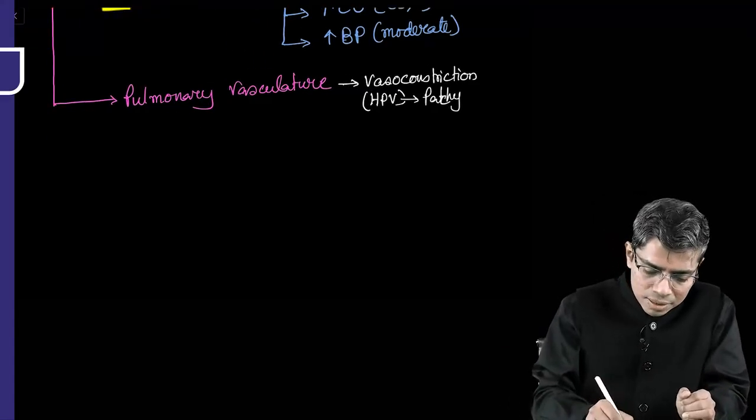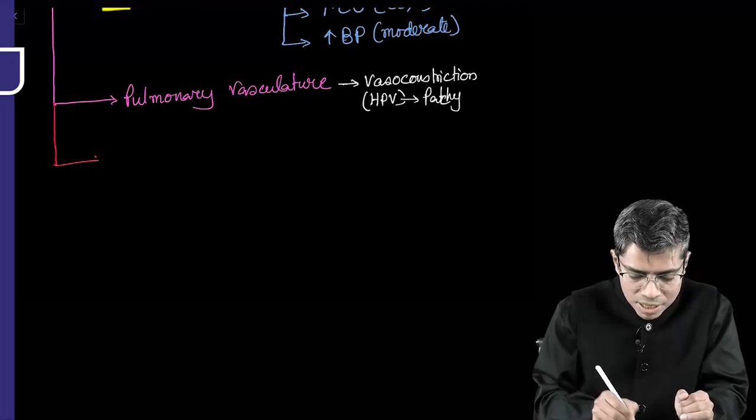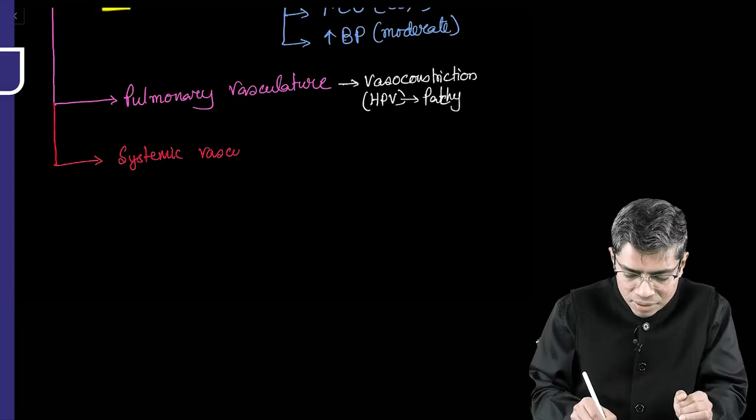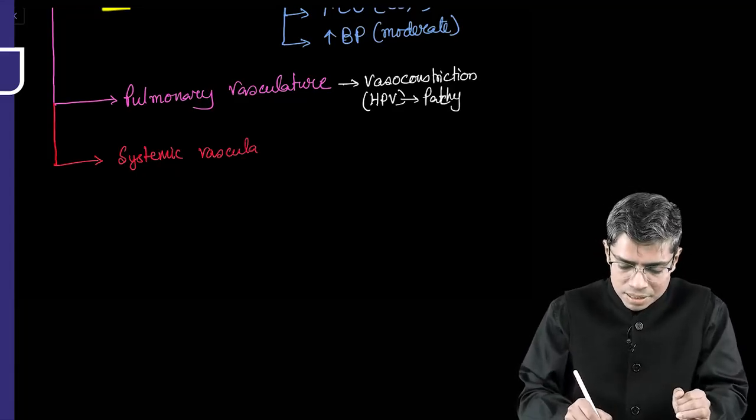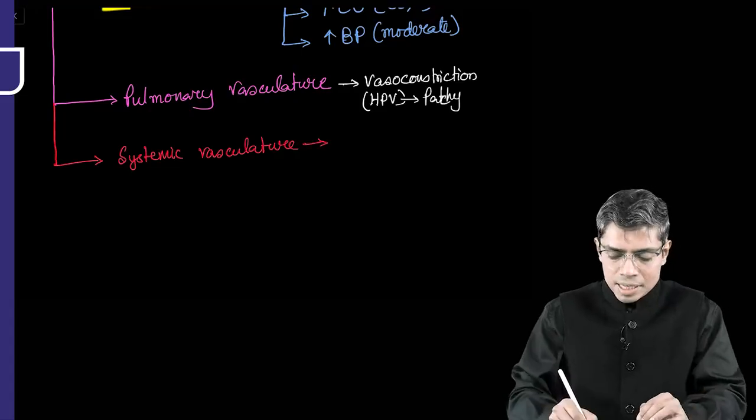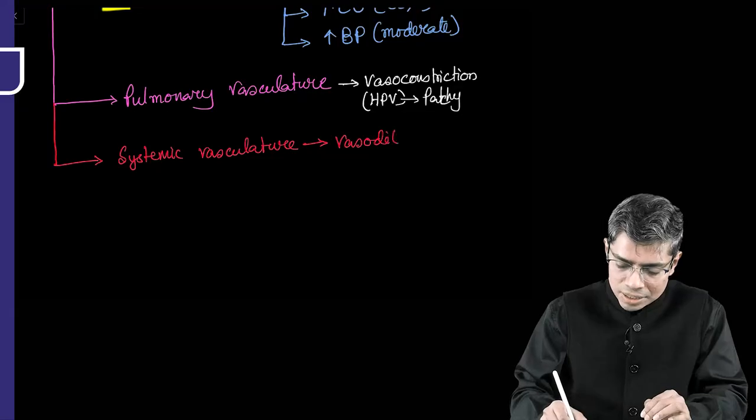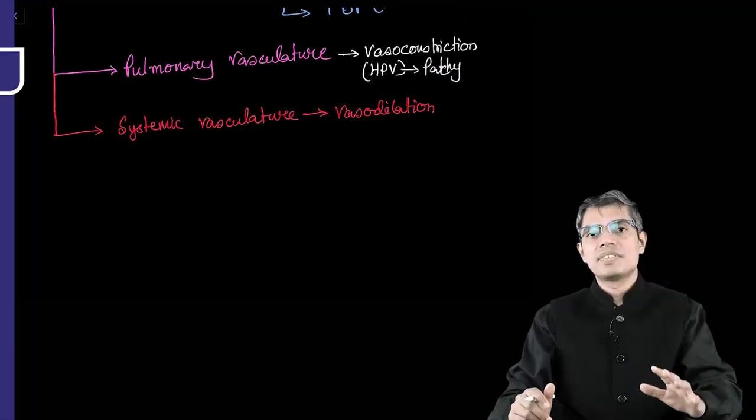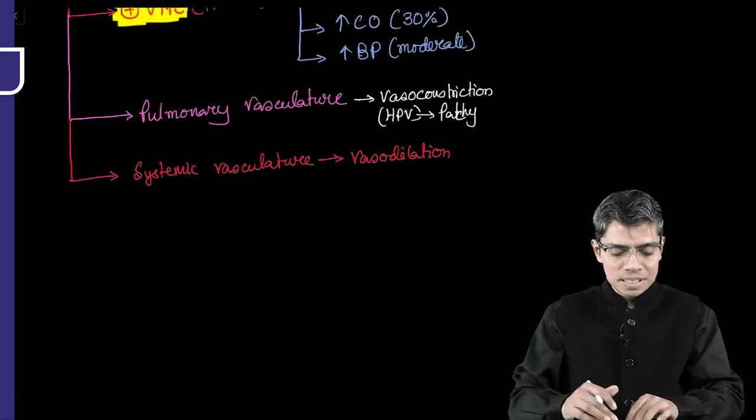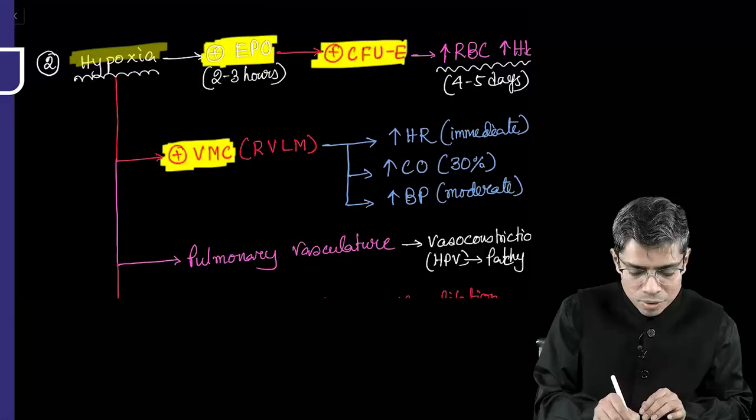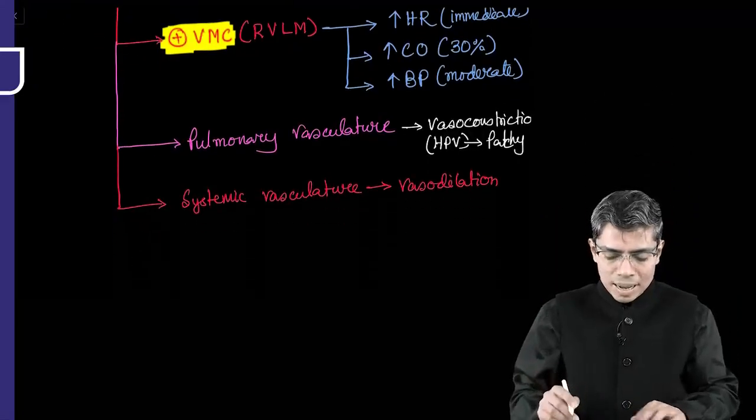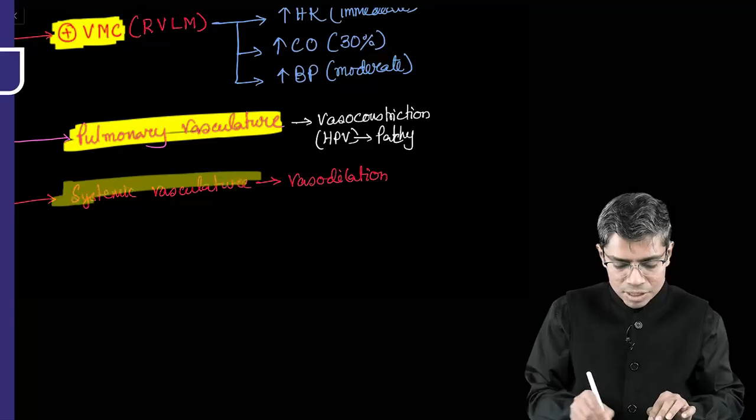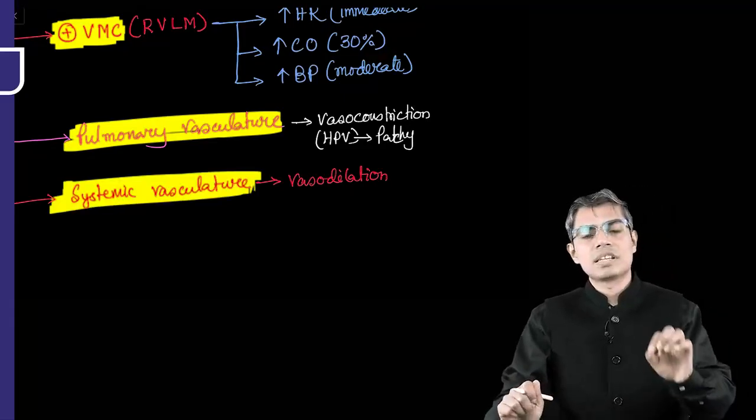But if you look at the systemic vasculature, including your cerebral vasculature, so I'm writing here systemic vasculature. What is the effect of hypoxia at the level of systemic vasculature, right? There will be vasodilatation. In the systemic vasculature, including the cerebral vessels, there will be vasodilatation. So please remember, whenever there is hypoxia at high altitude, what will happen to the pulmonary vasculature? There will be vasoconstriction. What will happen to the systemic vasculature? There will be vasodilatation, including the cerebral vasculature.